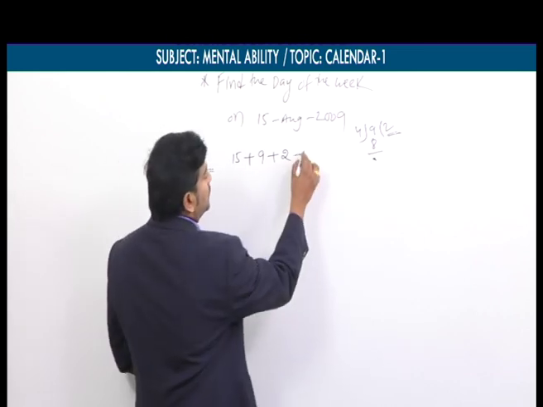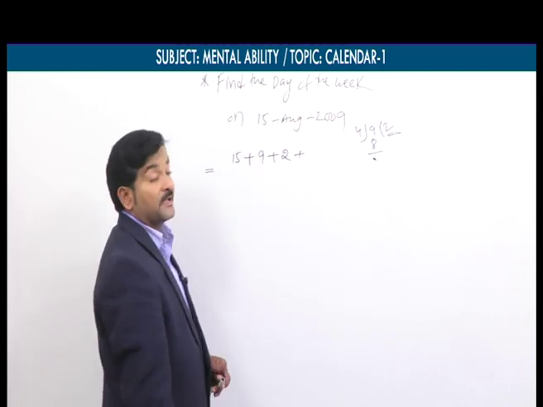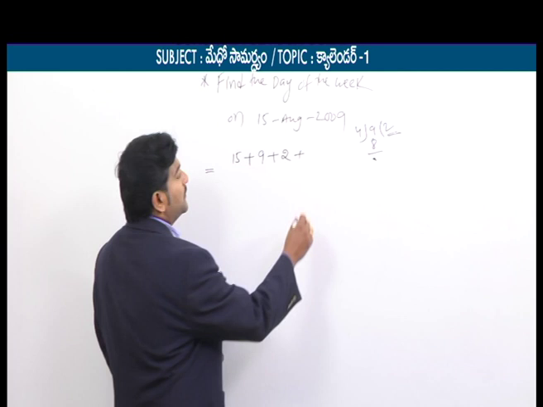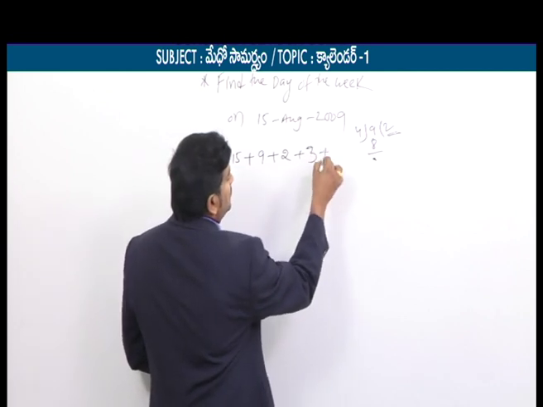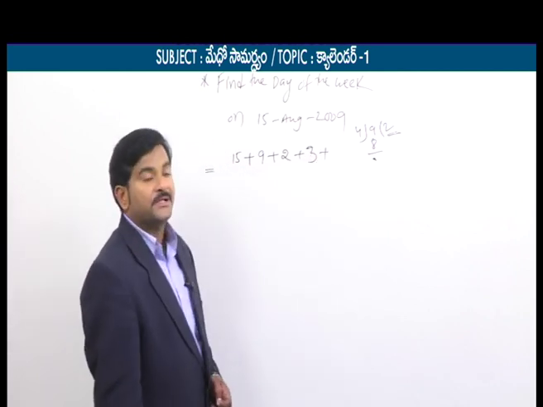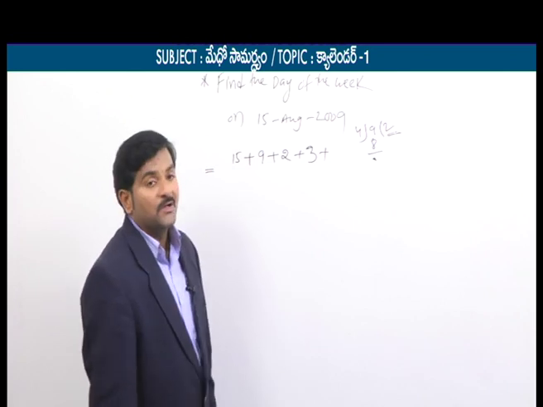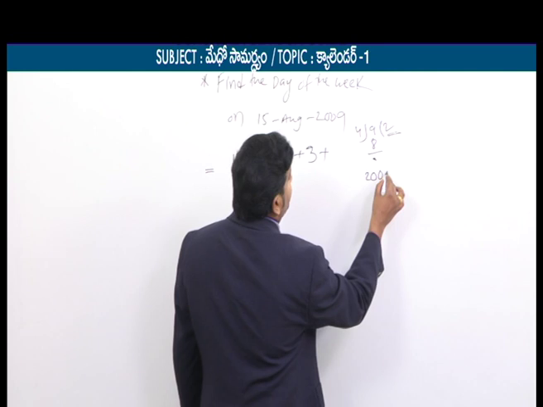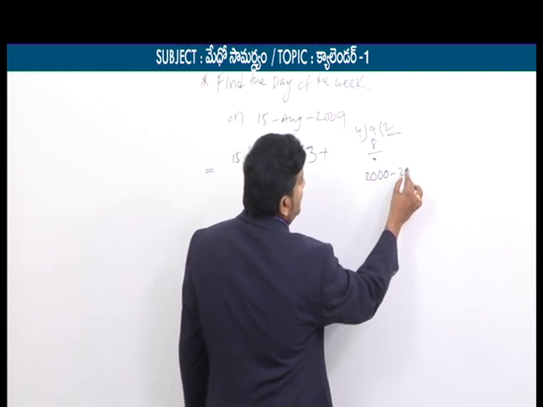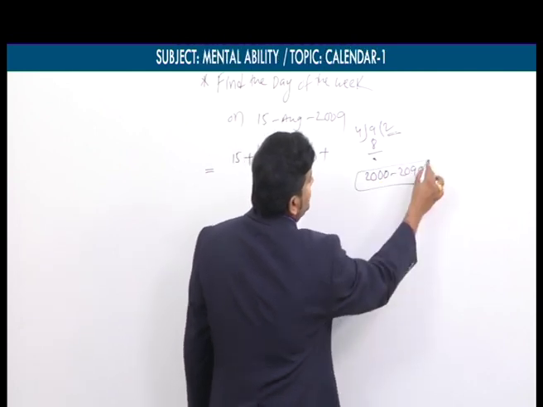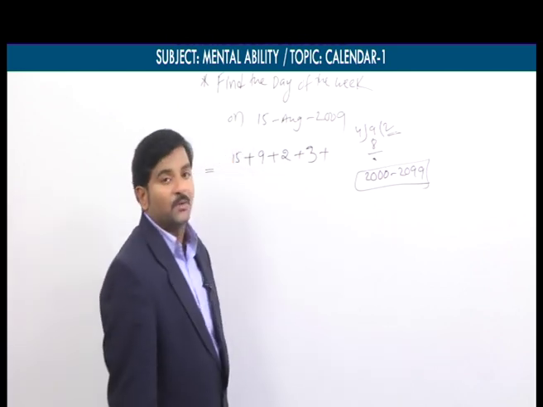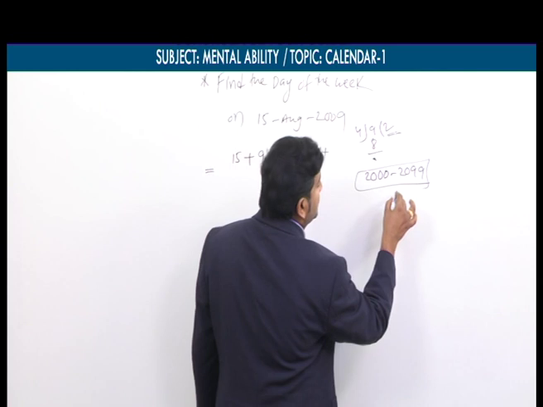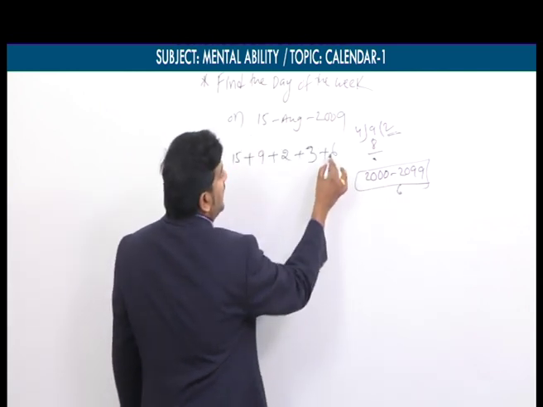Next, the month code. Yes, it is August. Just now I told you, the August month code is how much? According to the list, the August month code is equal to 3. Now the century code. What is the given year? 2009. If you focus on this, the year 2009 lies between 2000 and 2099. That's why, what is the code for this century? 6. So simply I am taking 6.